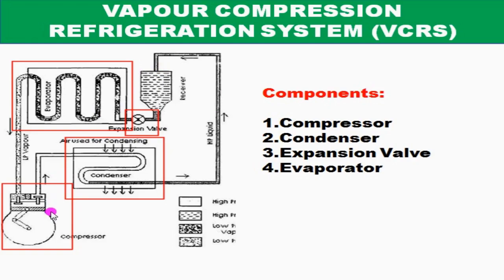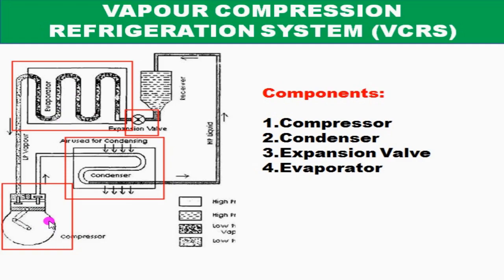The function of the compressor in a vapor compression refrigeration system is not only to compress the low pressure vapor to high pressure vapor, it also draws the vapor from the evaporator. By drawing the vapor from the evaporator, it creates a vacuum and facilitates the flow of refrigerant through the evaporator. So this compressor performs two functions.